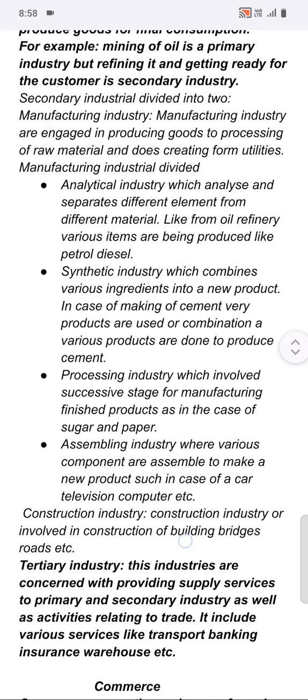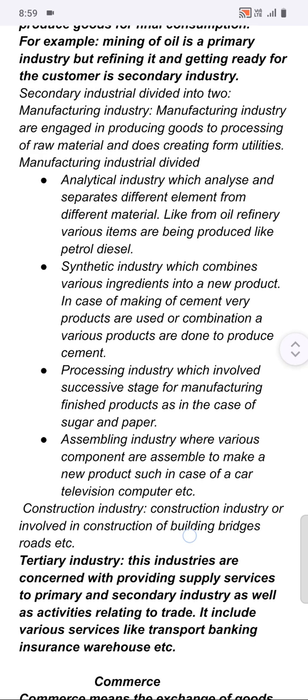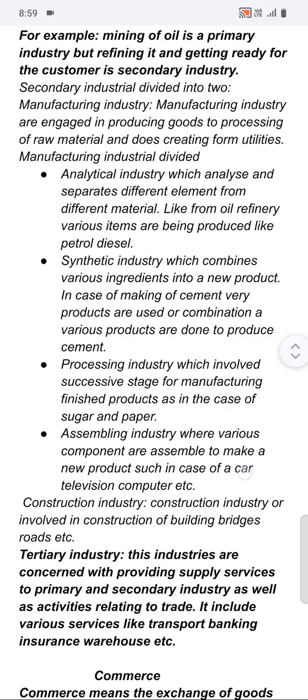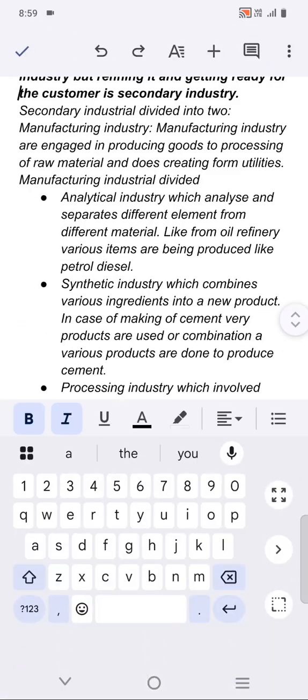And the last one is assembling industry. Assembling industry is that industry where various components are assembled to make a new product. Let's take the example of a car. In order to make a car ready, we assemble its various parts like the wheel, the seat, the roof part, the front part, the engine, the steering, etc. Now moving towards construction industry. Construction industries are involved in construction of buildings, bridges, roads, etc.